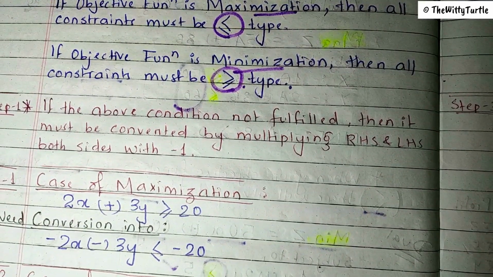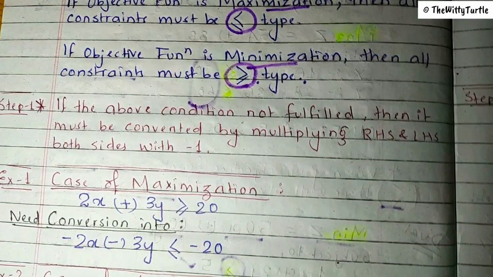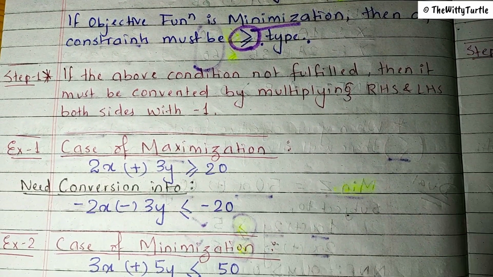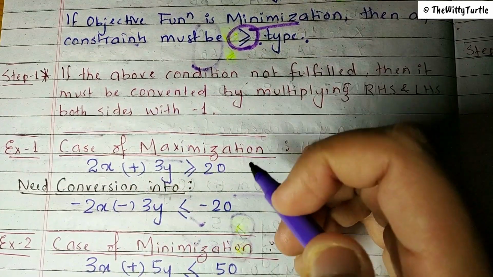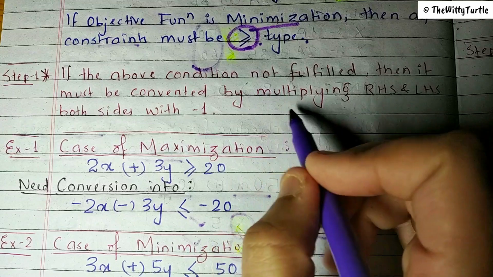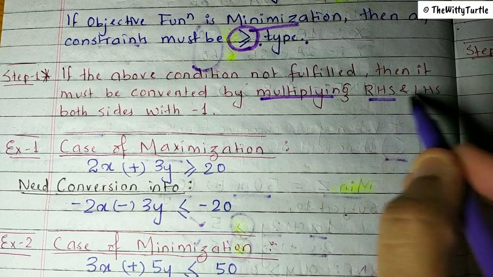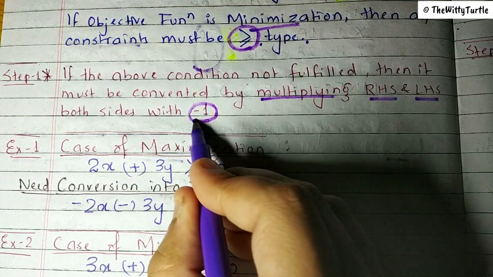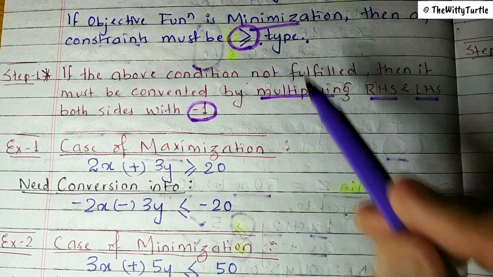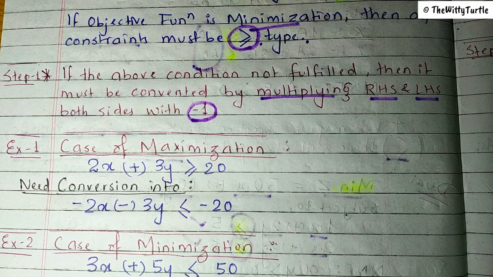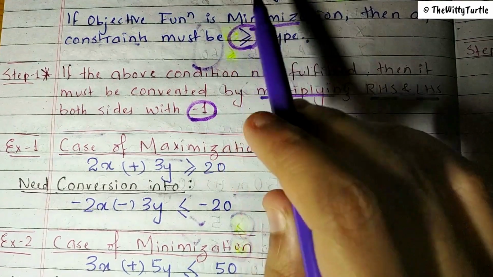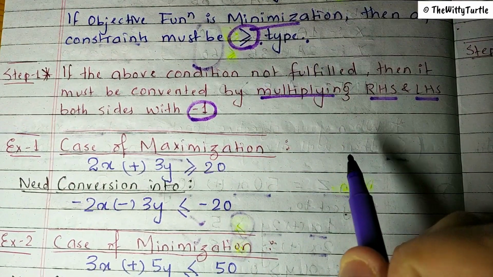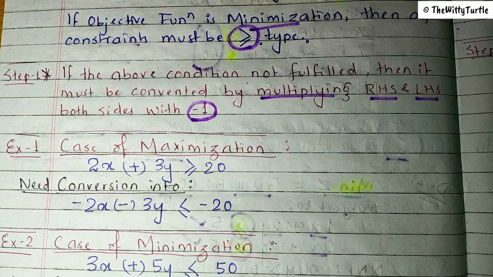Now what is step 1 in this case? Step 1 is, if the above condition is not fulfilled, then it must be converted by multiplying the RHS and LHS, both sides, with -1. So if this is not there in your equation, then you can multiply both sides by -1, right?